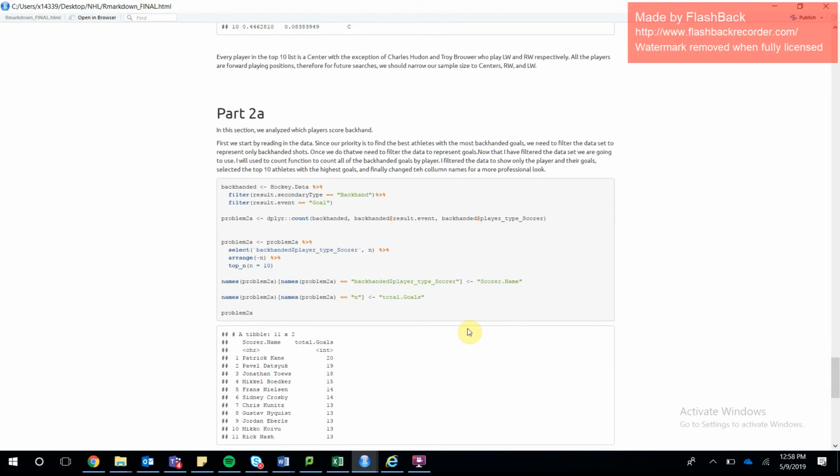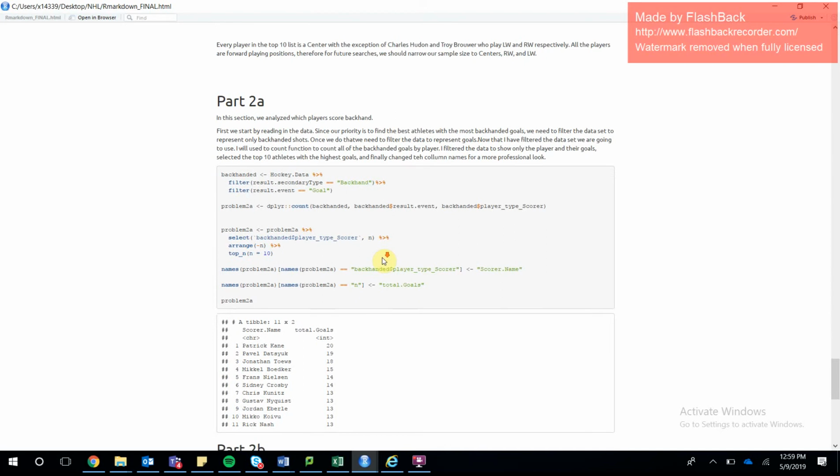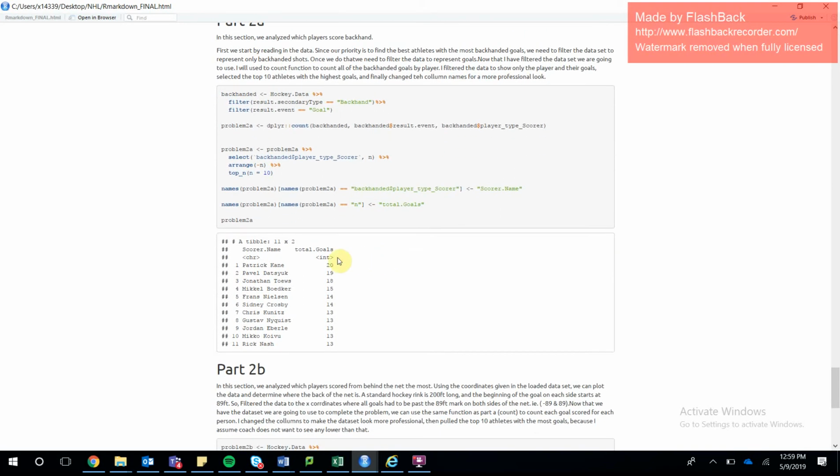So then we counted that data frame by the result event, which is goals, by players type scores, which is going to give us a list of all the names of the athletes who scored a backhanded goal and the amount of times they've done that. And then basically we just cleaned up the data right here. We just selected the type score, which is represented by goals. We changed the column names and then called it. And you can see Patrick Kane has the most goals, then Pavel Datsyuk, and Jonathan Toews.